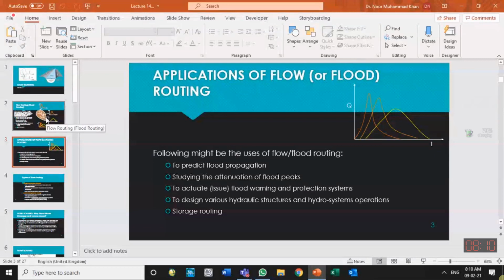When we say some location downstream, a channel should come to your mind, like the Ravi River or Indus River. And when we say hydrograph at one location, some location should come to your mind, for example, the location at Shadra.